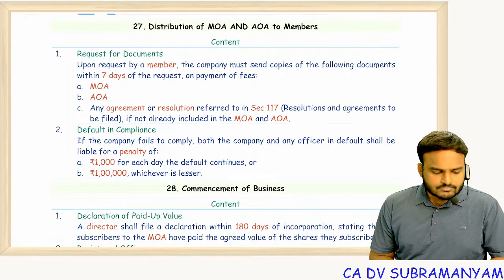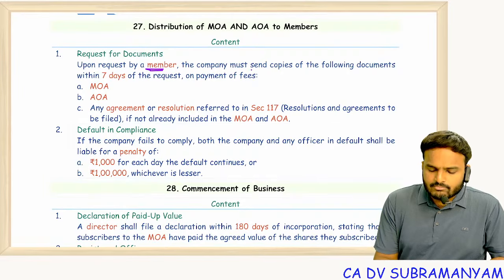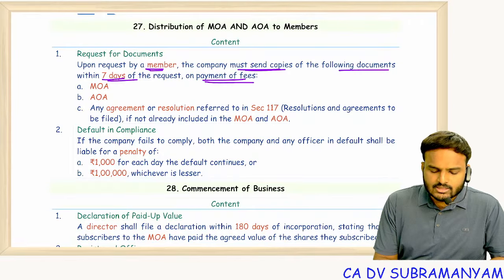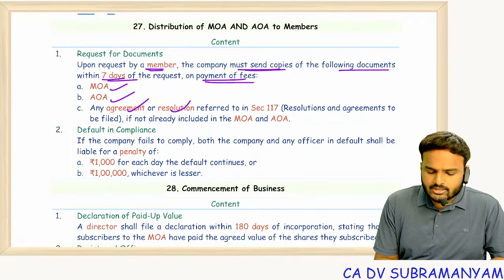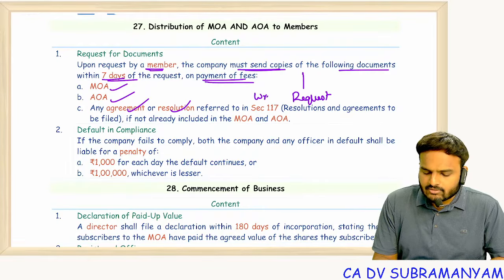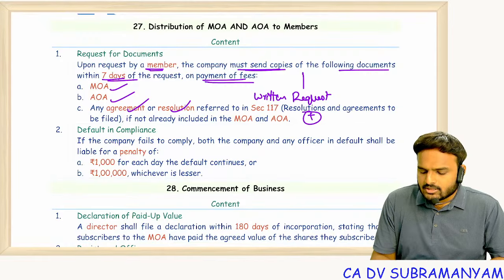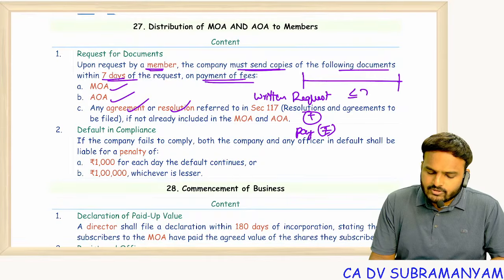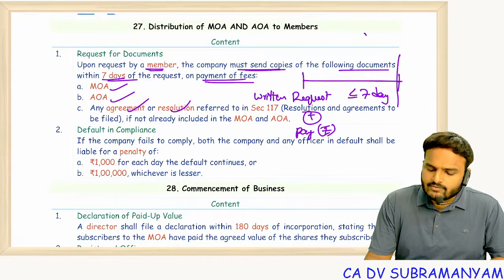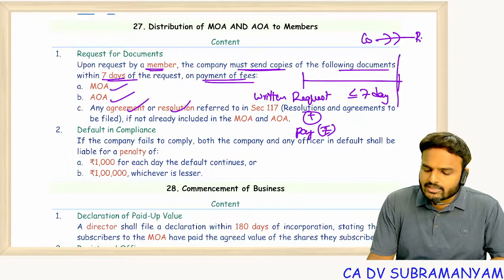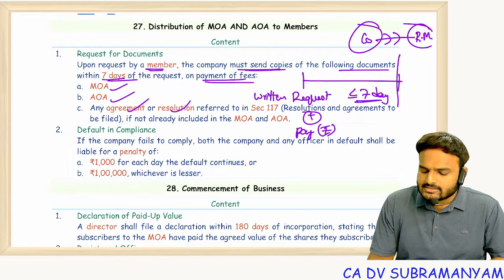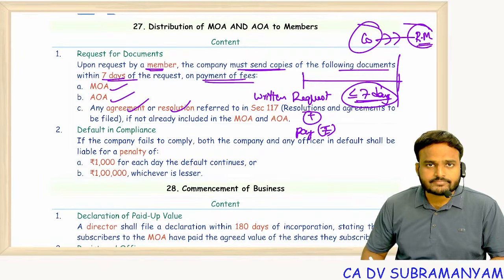Next one, upon request by a member, company must send copies of the following documents within 7 days of request on payment of fees. That is MOA AOA agreement resolution. See, today you are making a written request for some documents. Along with the written request, you have to pay a sufficient amount. In that case, within 7 days, it is the duty of the company to serve those documents to the requested member.